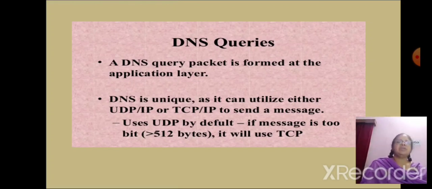A DNS query packet is formed at the application layer. DNS is unique as it can utilize either UDP/IP or TCP/IP to send a message. It uses UDP by default if the message is less than 512 bytes. Otherwise, it will use TCP. In a typical DNS lookup, three types of queries occur.